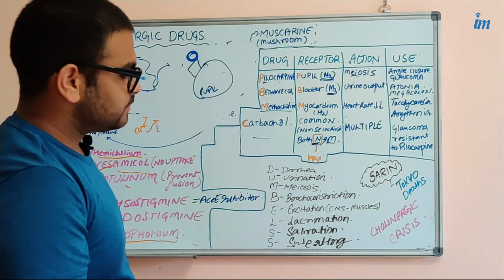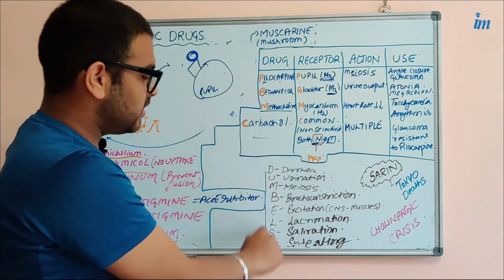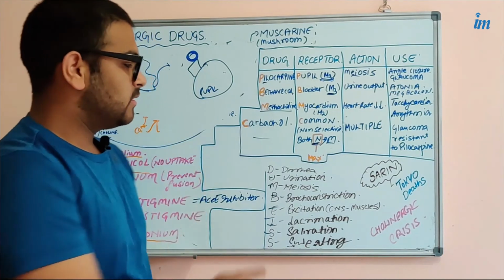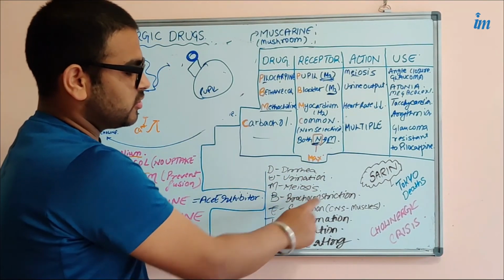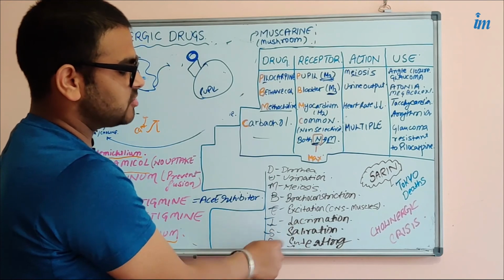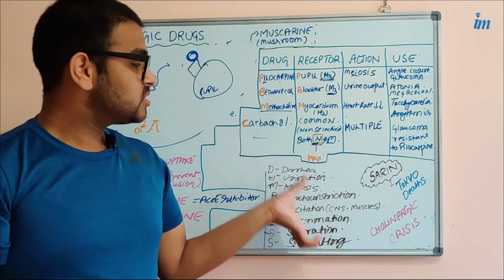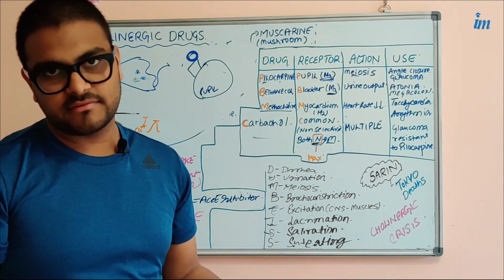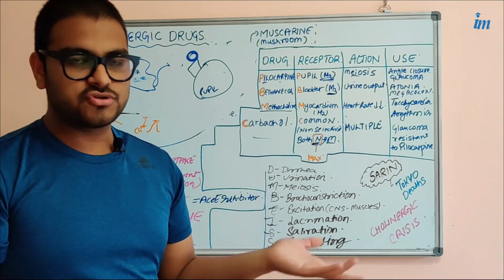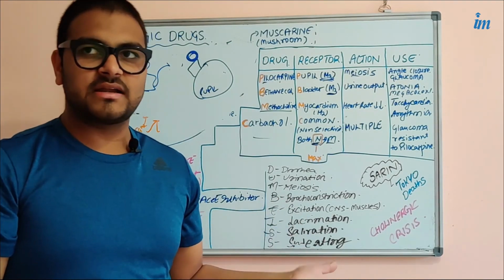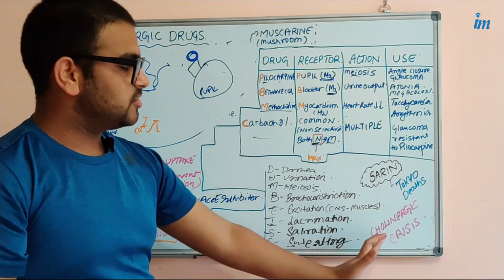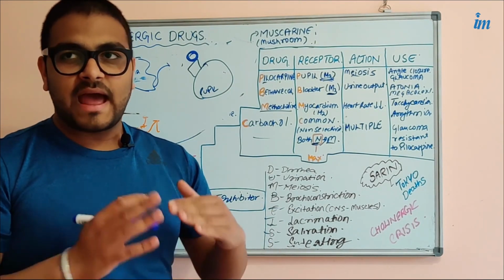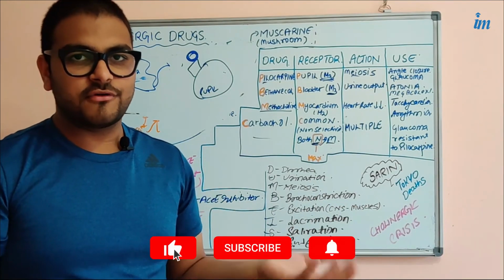So what is the mnemonic here? DUMBBELS. It stands for diarrhea, urination, miosis, bronchoconstriction, excitation, lacrimation, salivation, and secretions. This is what happens when your parasympathetic nervous system is overactive. We will discuss in future videos which drugs can cause cholinergic crisis, or overactivate your parasympathetic nervous system to such an extent that it can be fatal for your patient.